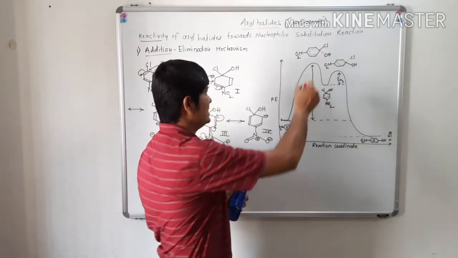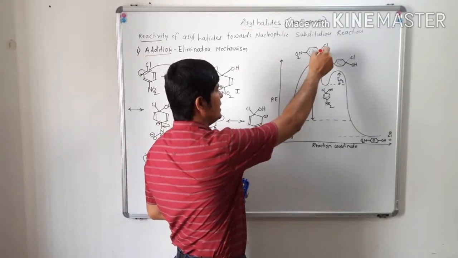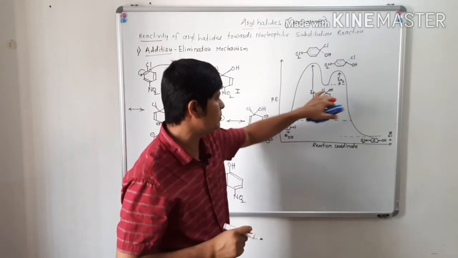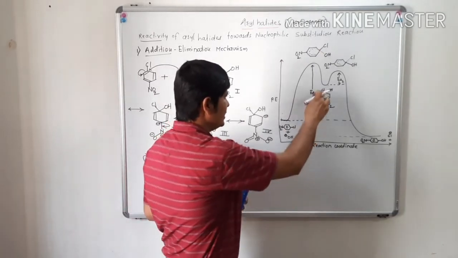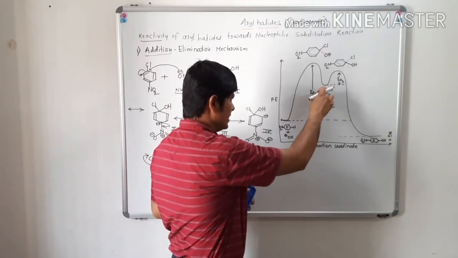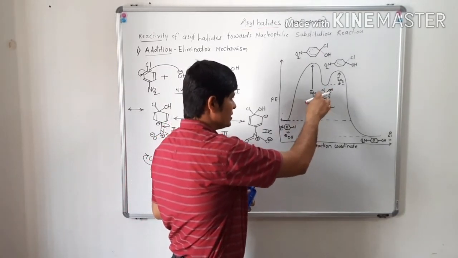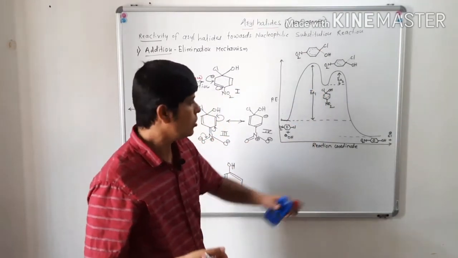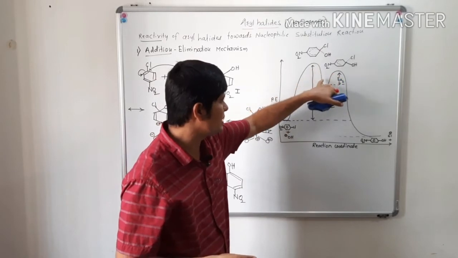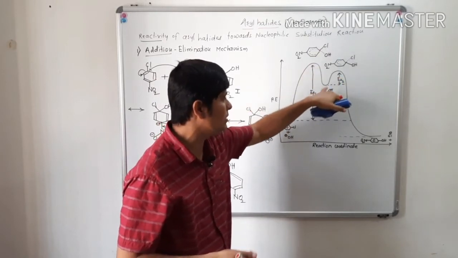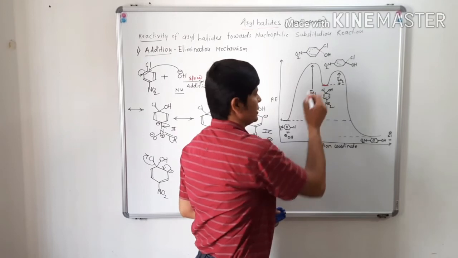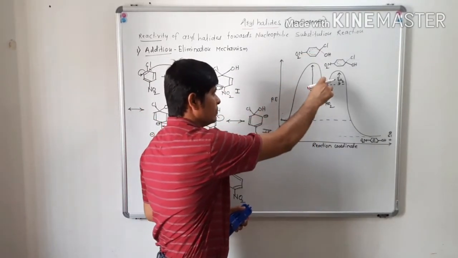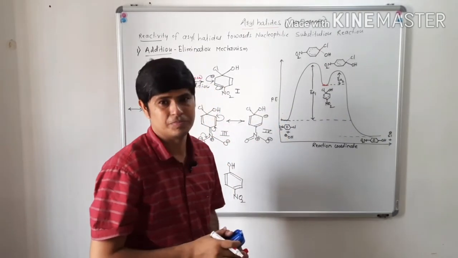As soon as this hydroxide ion forms a stronger bond with this carbon, that negative charge will get shared over this nitro group. The energy of that intermediate will get lowered, and it will acquire this much energy.